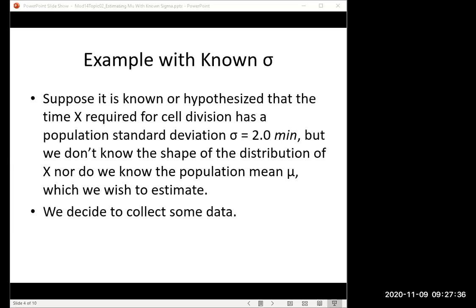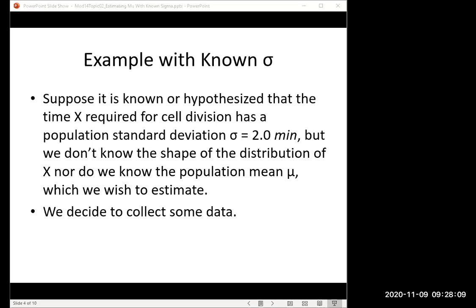And so the example we're going to work with is about cell division, and we're going to suppose that somehow we know that the population mean time required for a cell to divide is 2.0 minutes. That's not a realistic assumption. If we don't know the mean, we're not going to know the standard deviation either. After all, the mean appears in the formula for the standard deviation, right?